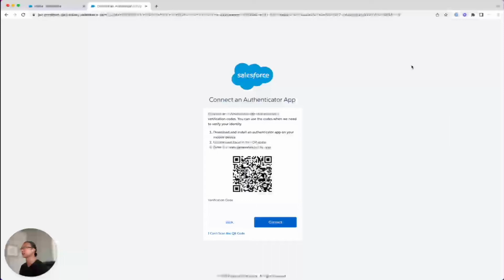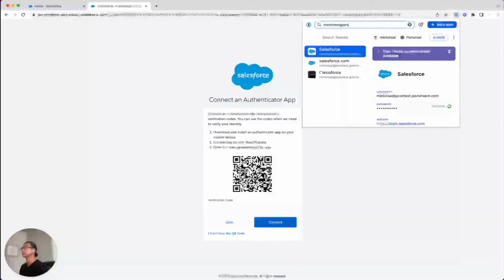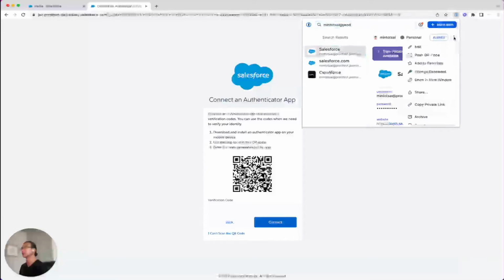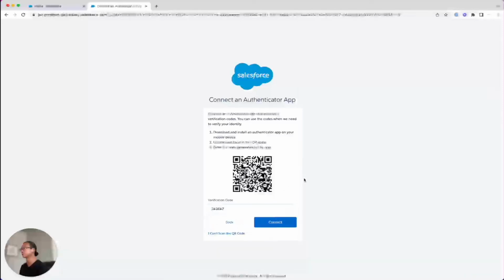browser. I'm on Chrome, so I'll click on 1Password here, and this will present me with the 1Password search, and I'll enter in the account that I have with 1Password. And I can click on the More Options menu up here and click on Scan QR code. So it automatically scans the QR code and creates a one-time password for us, which we can copy and then enter into the verification code here and then click Connect.